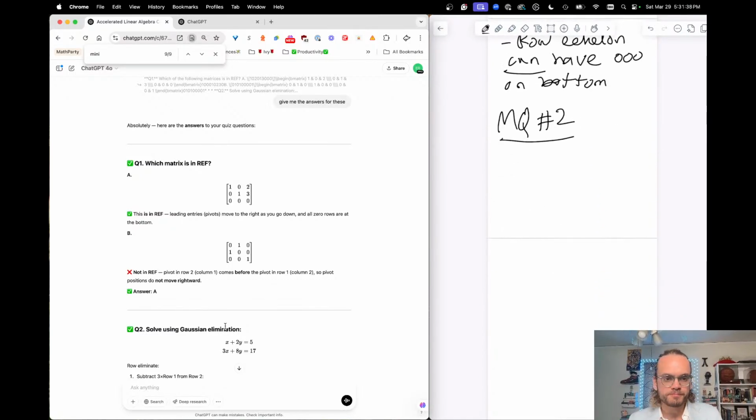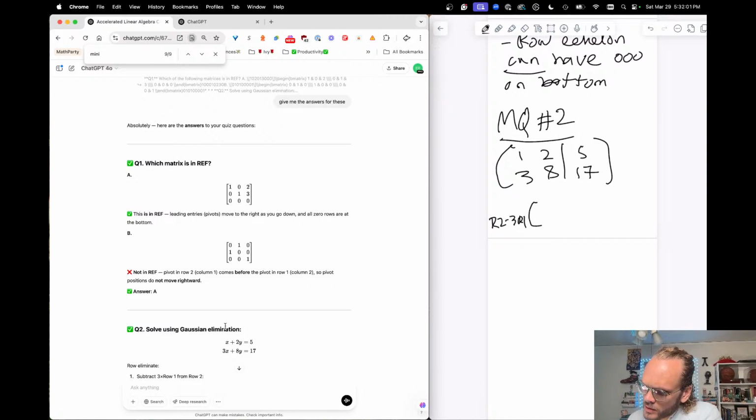Scroll down here. So this is just going to look like 1, 2, 5, and 3, 8, 17. So I need to get this into Gauss form, so I need to make that 3 into a 0. So I'm going to go, this is R2 minus 3R1.